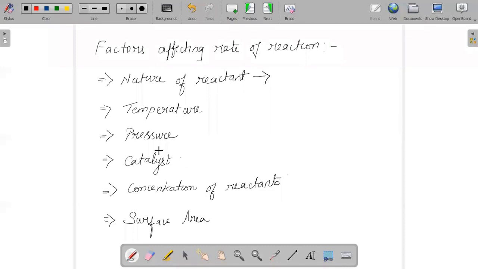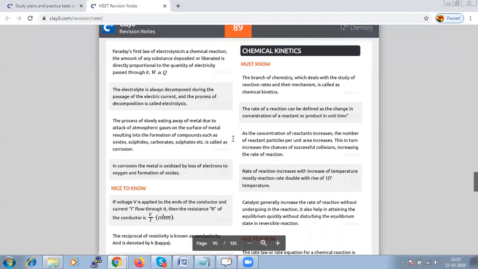And second, we say temperature. Rate of reaction increases with increase in average kinetic energy, which increases the number of molecules having greater energy, and consequently the number of effective collisions increases. So the rate of the reaction will increase with temperature. And of course, the reaction rate is doubled, an increase of 100% with a 10 degree rise in temperature.